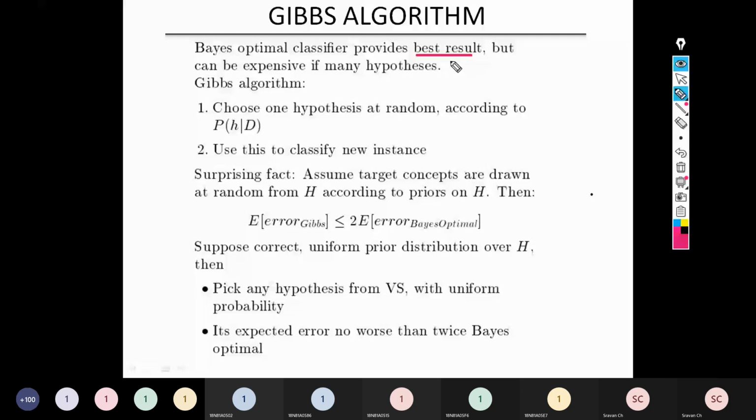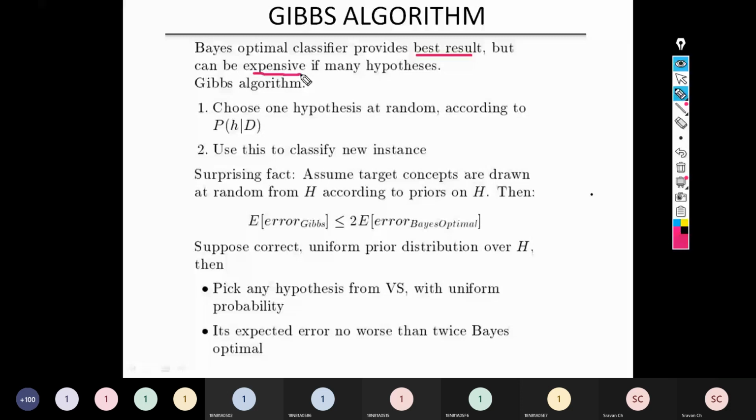So if you think I have a large number of hypotheses and the computational cost is more, it will take a lot of time for execution. It is very expensive. If you think like that, then you can go for another alternative, which is called the Gibbs algorithm. Got the point?